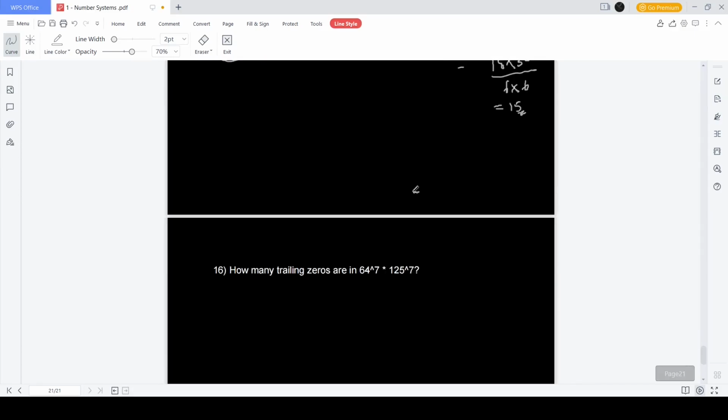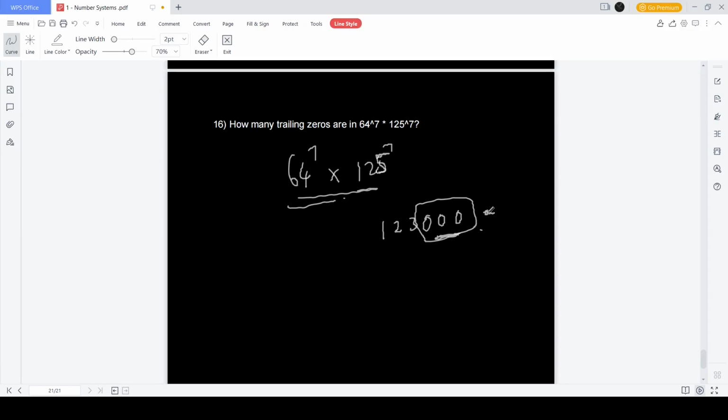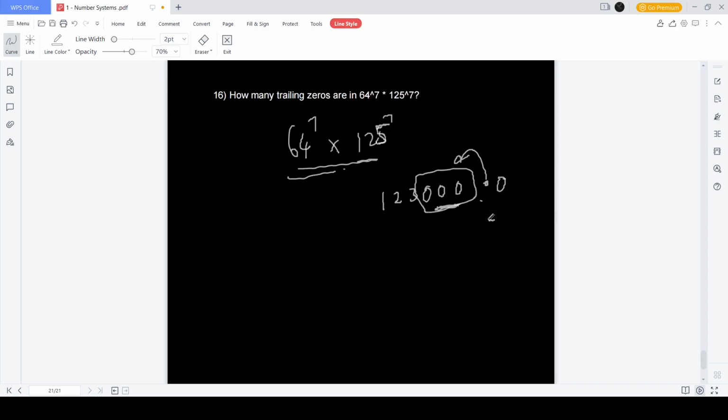That's the answer. The last question is: how many trailing zeros are in 64 to the power 7 into 125 to the power 7? A number 64 to the power 7 into 125 to the power 7 is given to you. To understand what a trailing zero is, we need to understand how it is created. A trailing zero is when a number ends in zeros. These three are called trailing zeros. It ends in zeros. So the zeros at the end of the number, on the left side of the decimal point, are called trailing zeros.